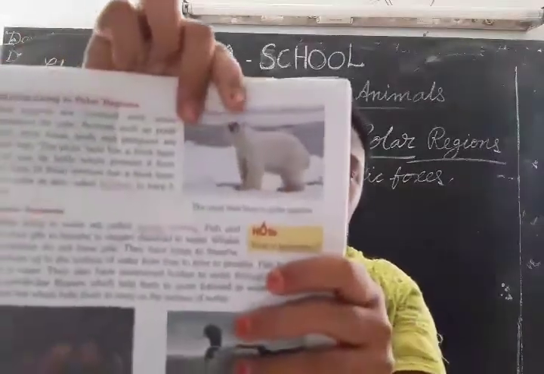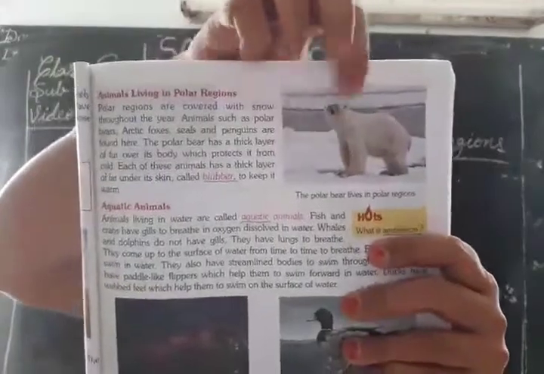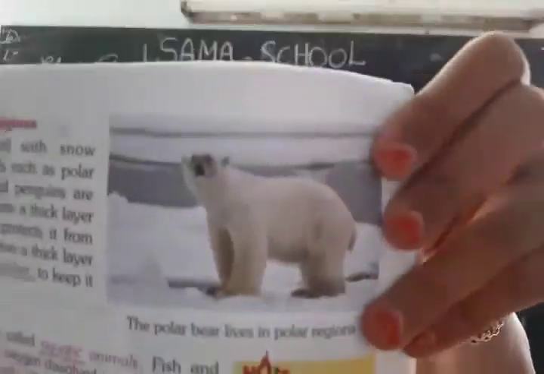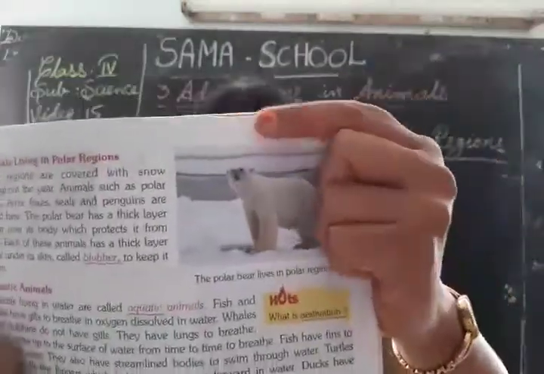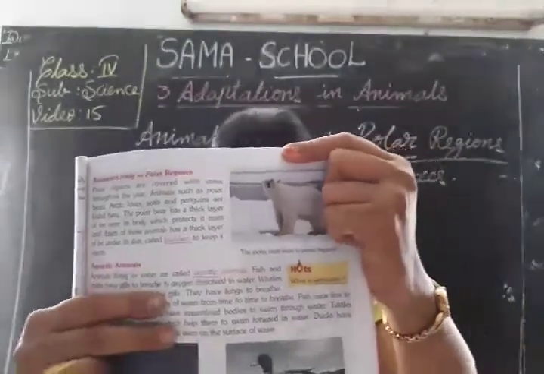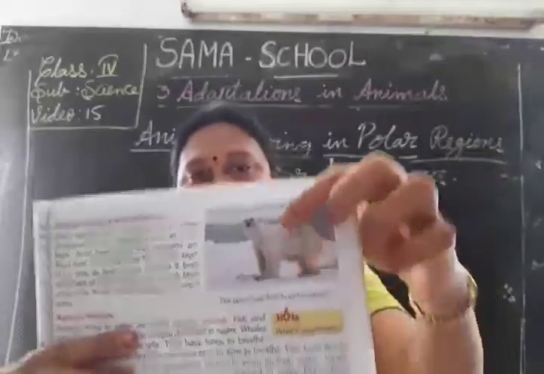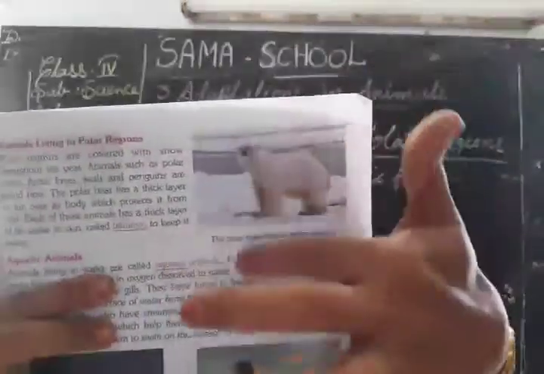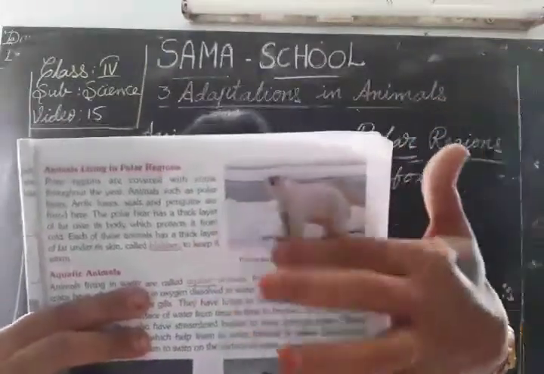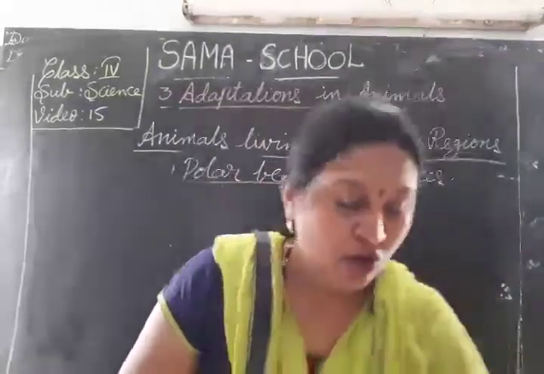This is the polar bear. How beautiful, see that? Yeah, see, it had a white fur. The polar bear has a thick layer of fur. A thick layer of fur covers its body, which protects it from the cold.